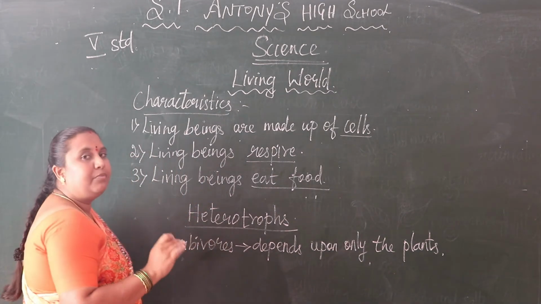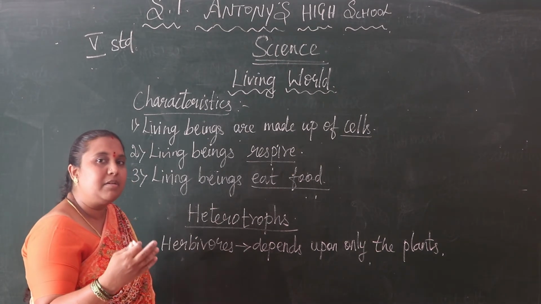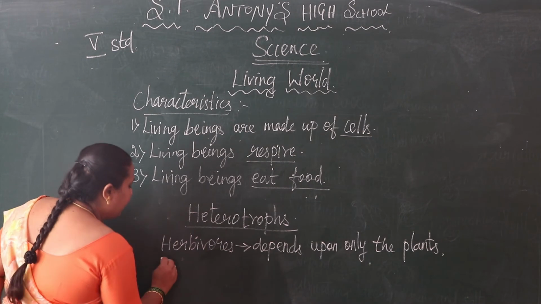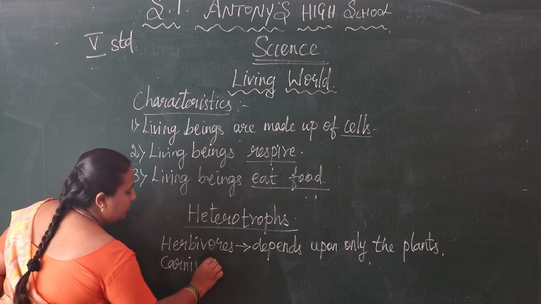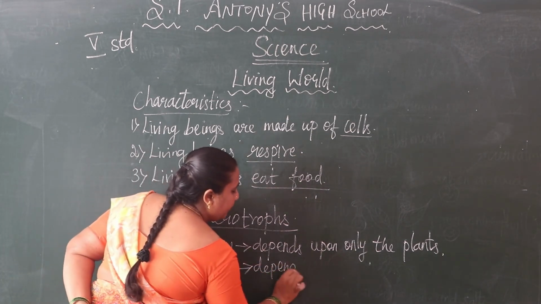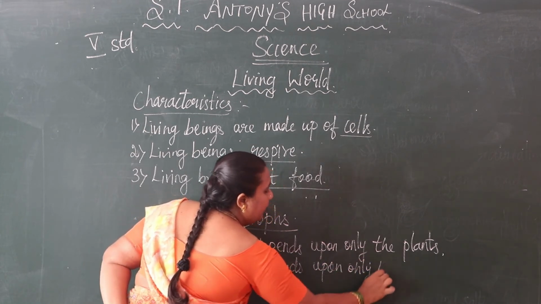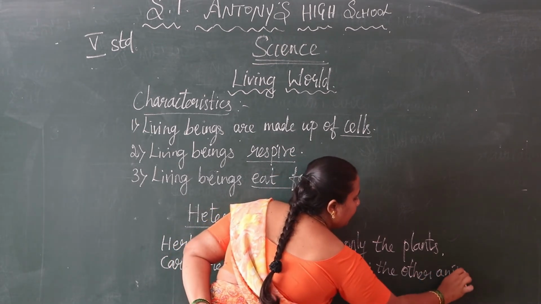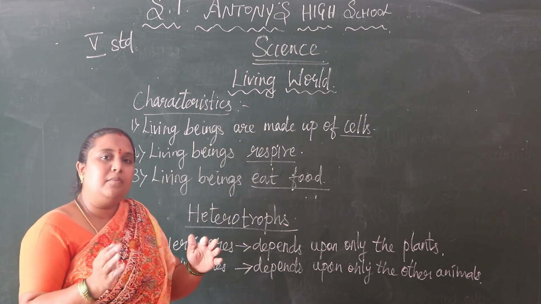And some animals eat only other animals. Some animals depend upon other animals. Those animals we can say are carnivores. Carnivores depend upon only other animals.